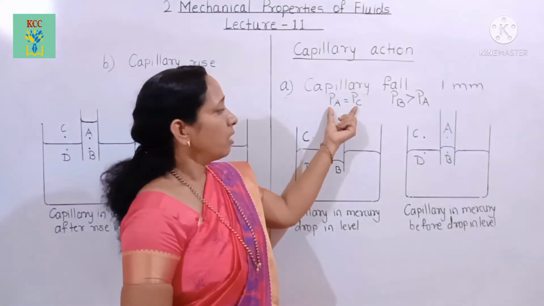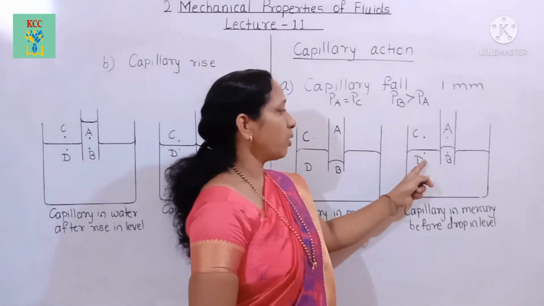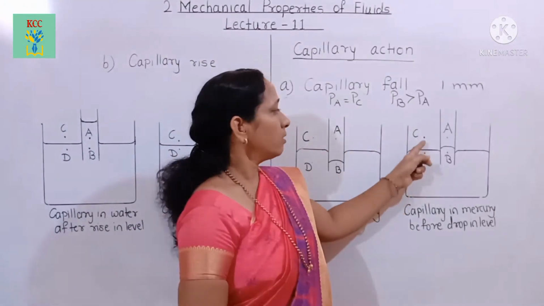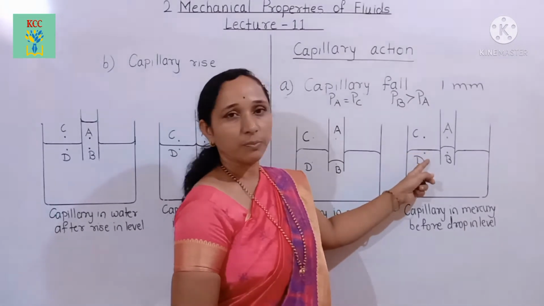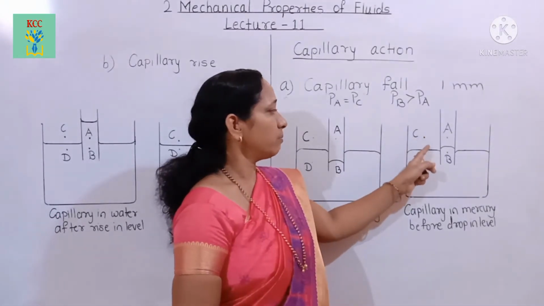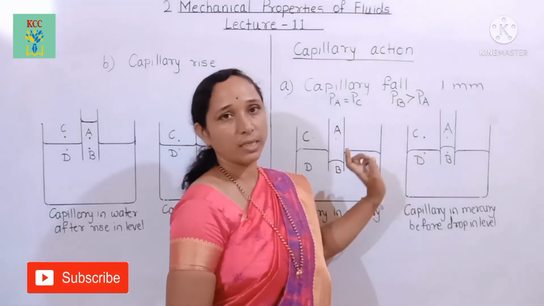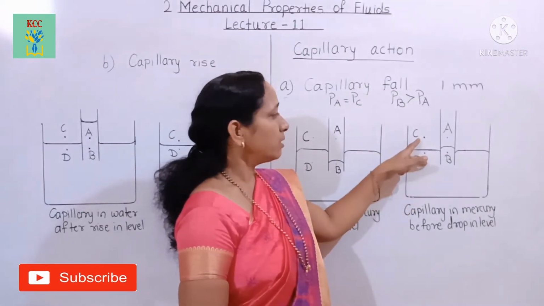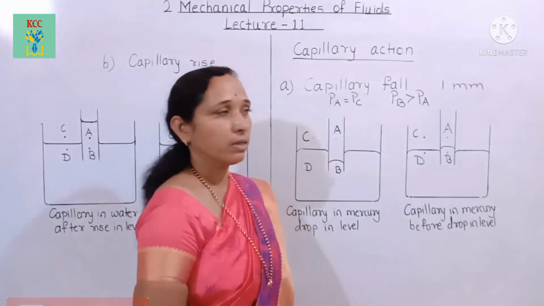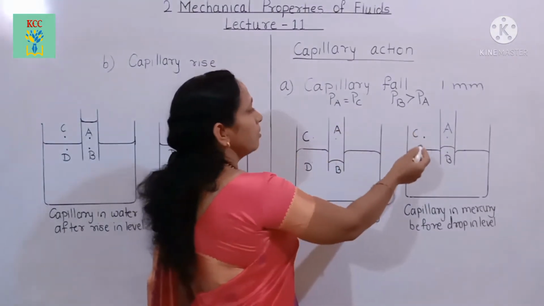And also point C and point D are at the plane surface. Point C is above the plane surface and point D is below the plane surface. At a plane surface, pressures are equal. Therefore, PC equals PD.